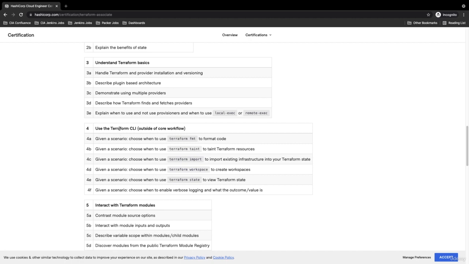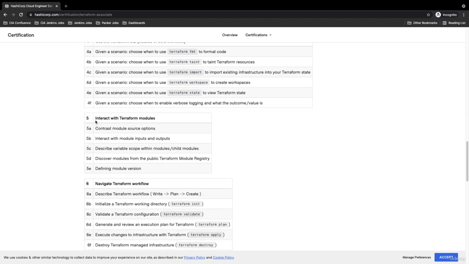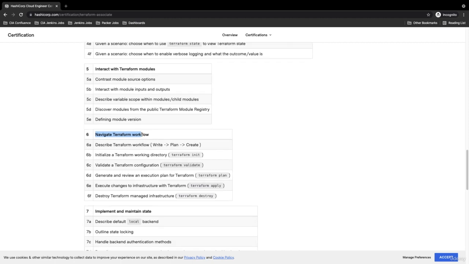Once you cover the Terraform CLI, you need to learn about Terraform modules, what modules are in Terraform and how we can use them to reuse code or reuse blocks of Terraform code. Then you need to learn about the Terraform workflow. You need to learn how the Terraform workflow works whenever you are going to deploy resources using Terraform.